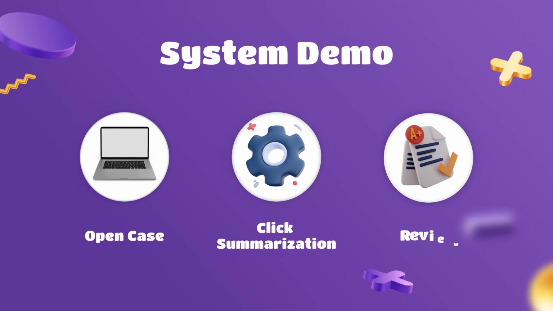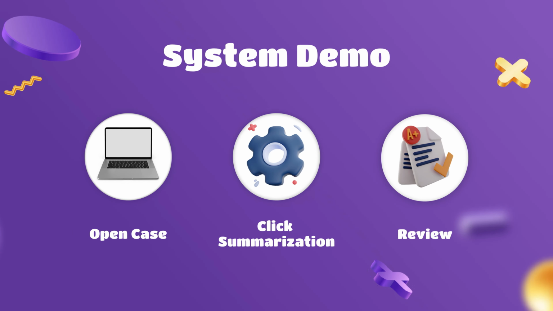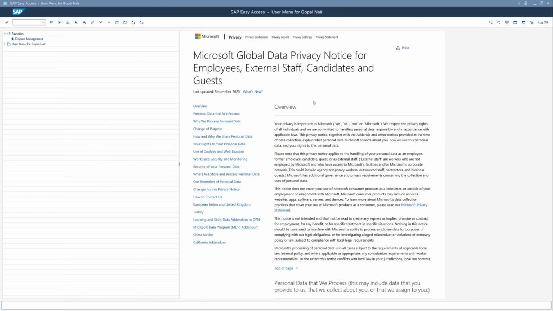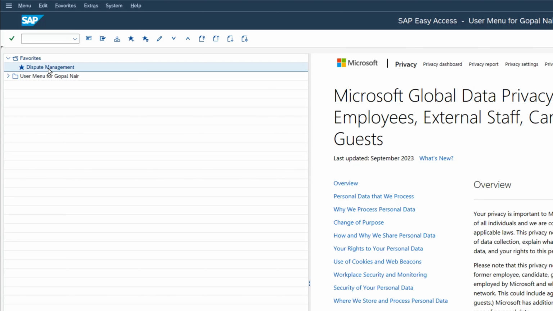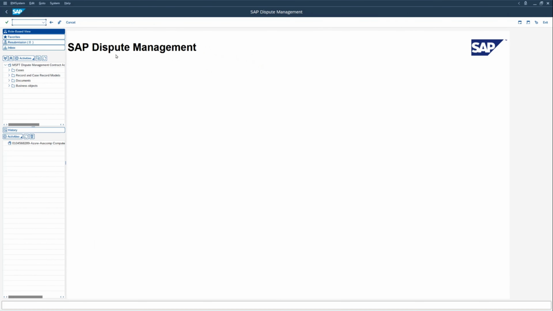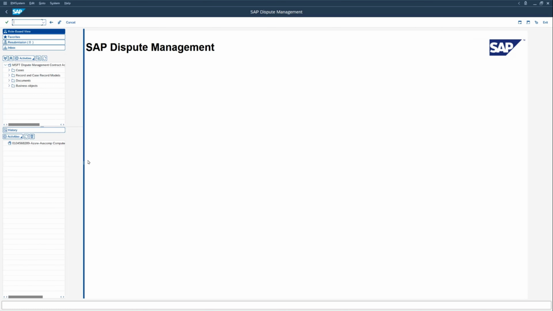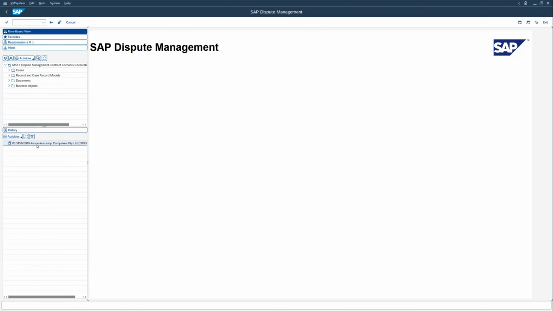Let's now see all this in action with a system demo. In SAP, we will look at a dispute case, summarize the notes, and review the results. We are in SAP, and we'll begin by going to dispute management. So I have triggered the transaction. This is the SAP dispute management transaction. Here, we are going to open up a case.